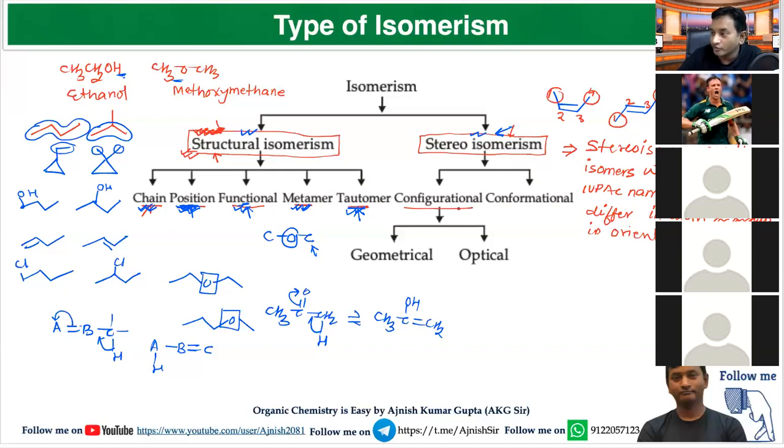Now, these stereoisomers are of two types. First is the configurational isomers and second is the conformational isomers. Those stereoisomers which can be isolated by any physical or chemical means are called configurational stereoisomers. But those stereoisomers which are not true isomers, and are just formed by rotation along the carbon-carbon sigma bond, are called conformational isomers.